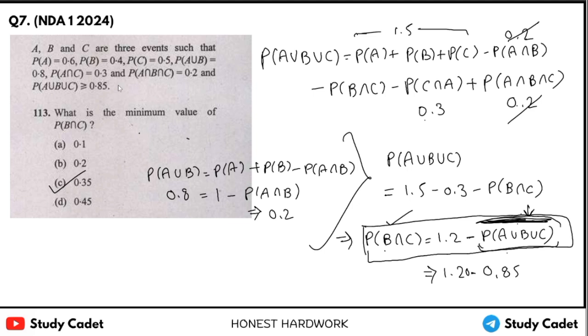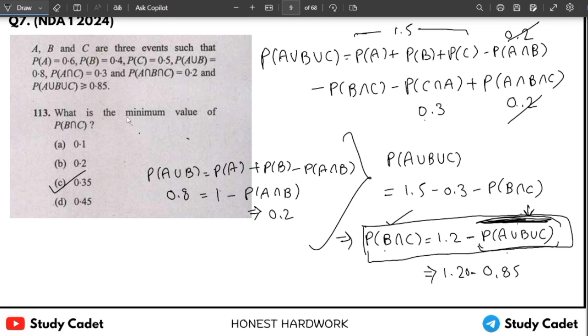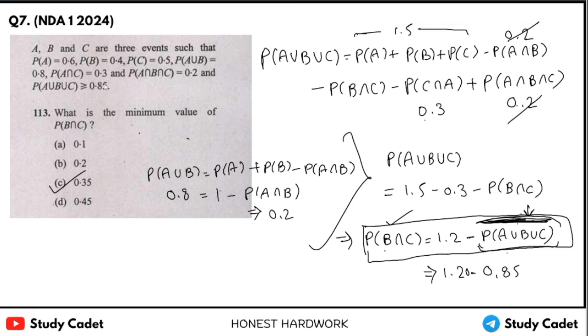I think I did something wrong. In the 7th question we need to know the minimum value, so we need to know its maximum value. Maximum value of P(A union B union C) will be 1.